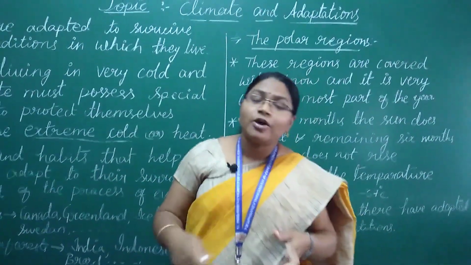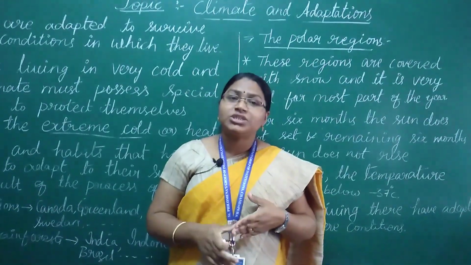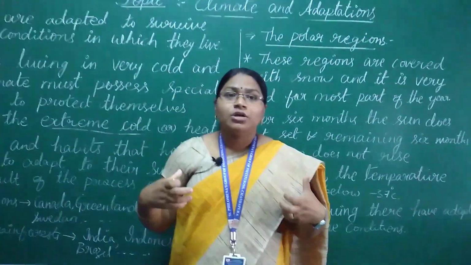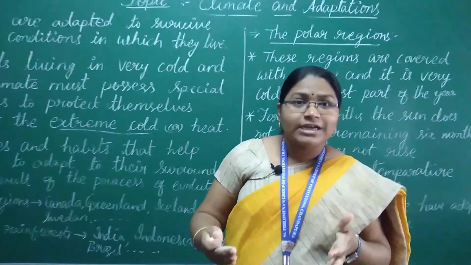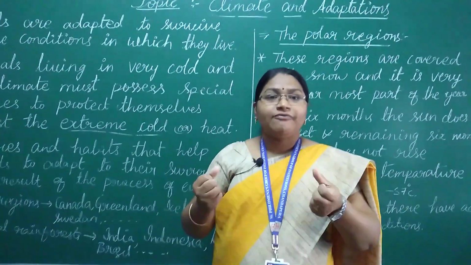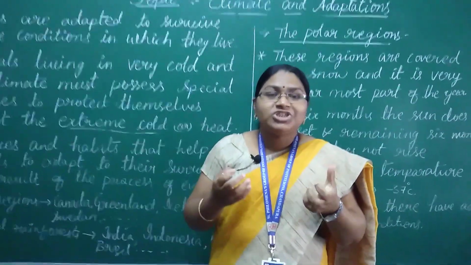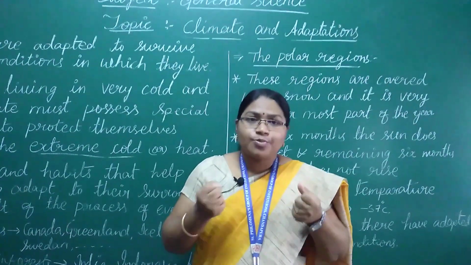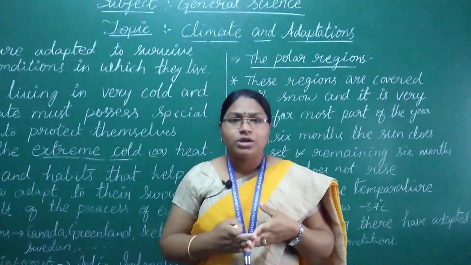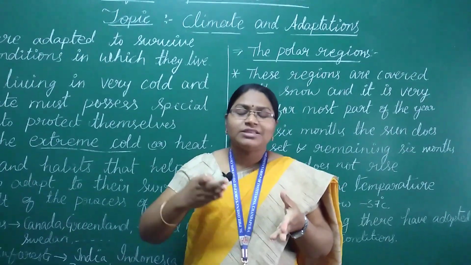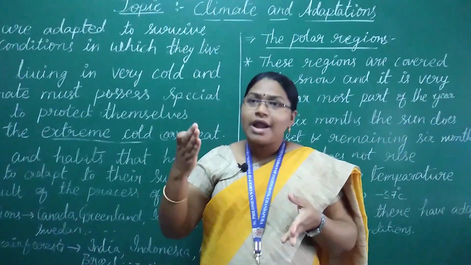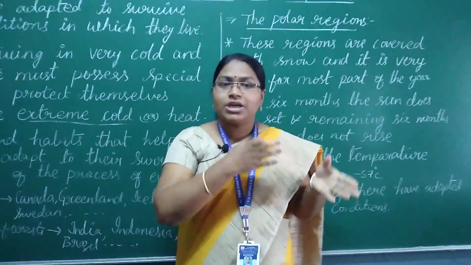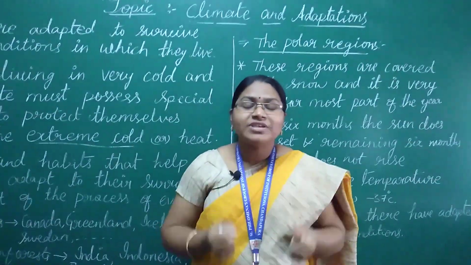How do they adapt? They have thick white fur on the body in layers, and the innermost layer contains fat which gives warmth to the body to protect it from extreme cold. Even at minus 37 degrees centigrade the polar bear survives and lives. How is it possible?